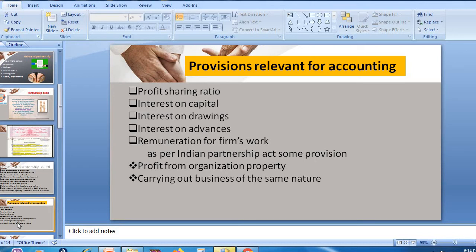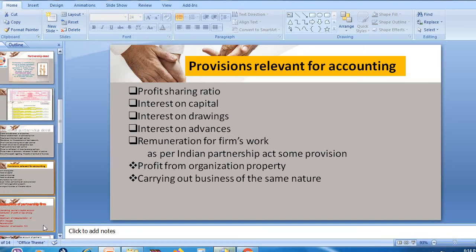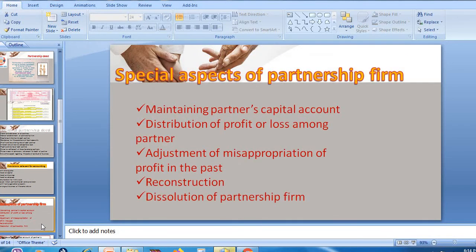If this organization with three partners performs the operation of manufacturing garments, and the sole trader, that means partner A, is performing a business activity related to garments or a clothes shop, they cannot compete with one another. If he is competing and getting profit, that particular share of profit needs to be paid to this business. Understood? So this is related to the provisions in partnership firm, and this one is related to special aspects in partnership firm.